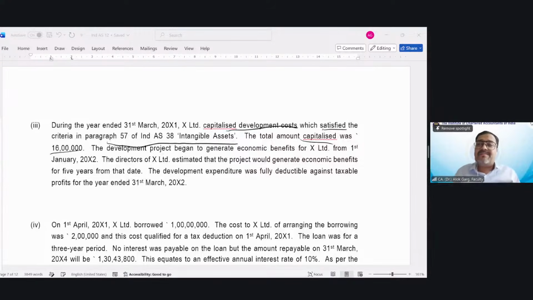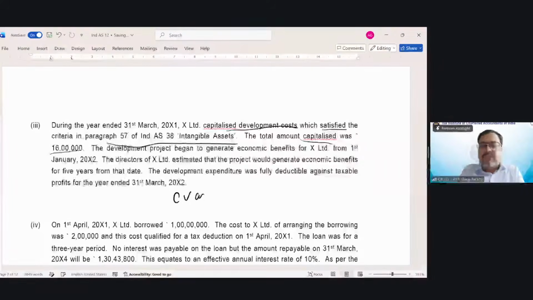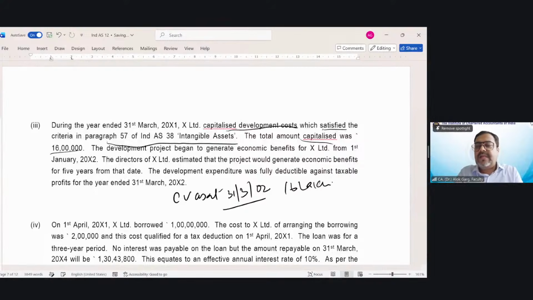But what about the tax base? Book base we have understood. How did I compute the book base? What is my carrying value as at 31st March X2? 16 lakh minus 16 lakh divided by 5 multiplied by 3 divided by 12.